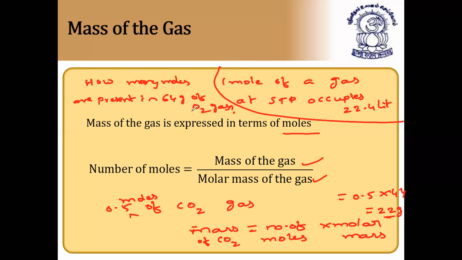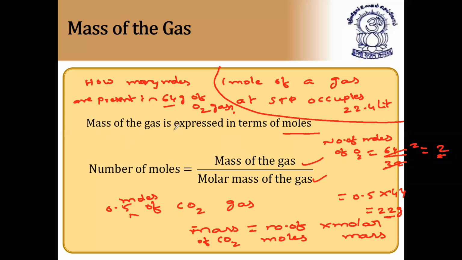Given weight is 64 grams. So number of moles of oxygen is equal to 64 divided by 32. So answer is 2. So in this way you can find number of moles.